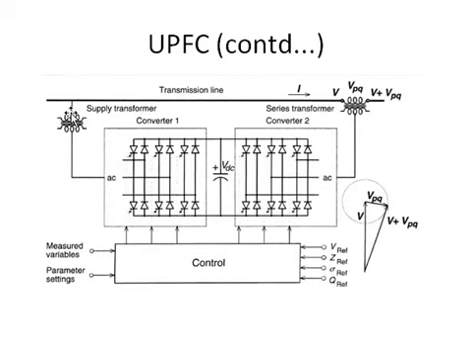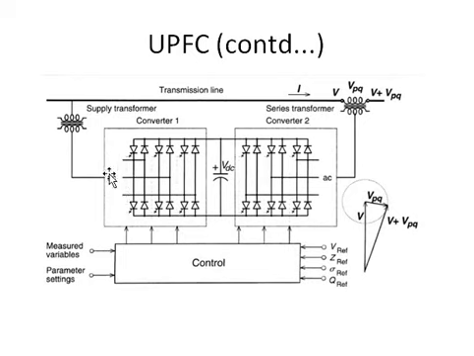So we have to take the power from the transmission line over this path to the converter 1. For taking the power from the transmission line, there should be a shunt transformer or supply transformer, as you can see here. It will provide the AC supply to the input of this converter 1.